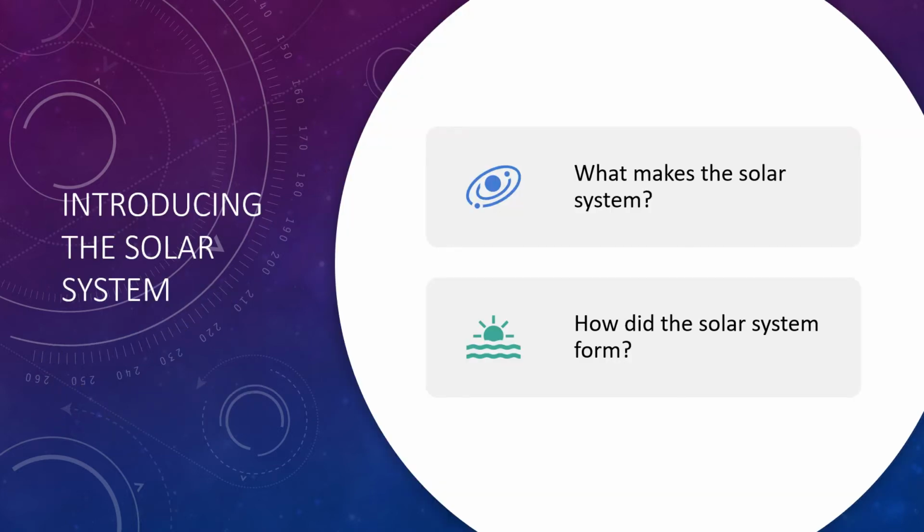If we want to understand and know more about the solar system, we have to ask ourselves two questions. What makes up the solar system? And second, how did the solar system form? Our solar system is made up of four basic types of objects. If we ask what makes up our solar system, we can say it is the Sun, the planets, their moons, and smaller objects.